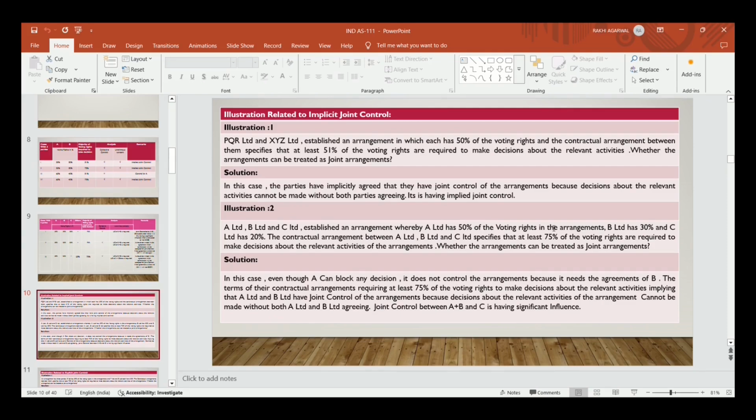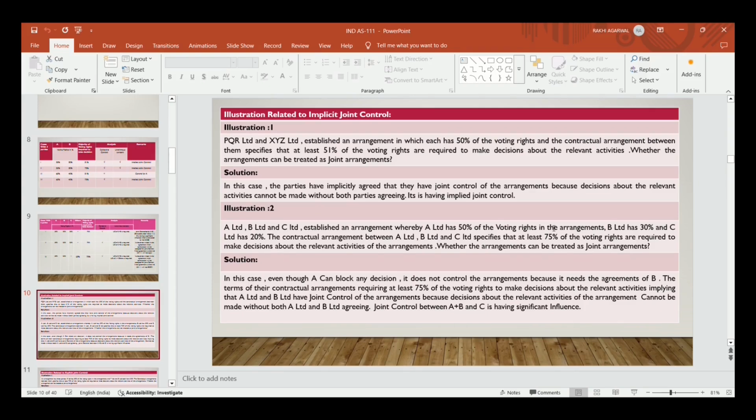If B and C agree on the decision, A will not agree, then that decision will not be passed. Even though A has the power to block the decision, it does not control the arrangement, because it needs the agreement of B. Even though A has voting rights of 50%, in order to pass any decision a 75% majority vote is required, so he has to take the help of B in order to pass any decision on the relevant activities.